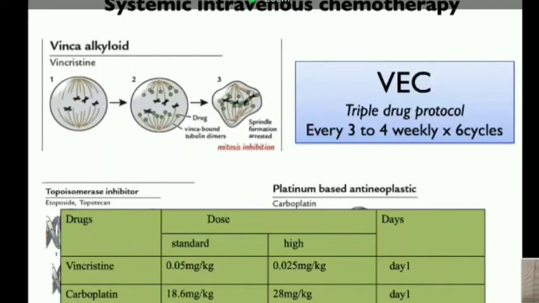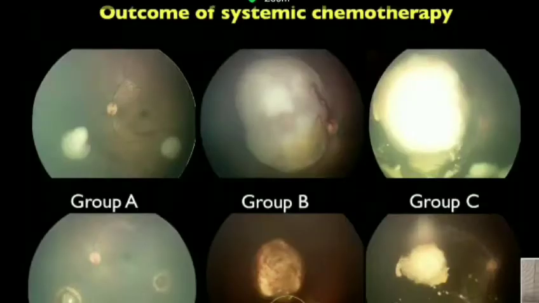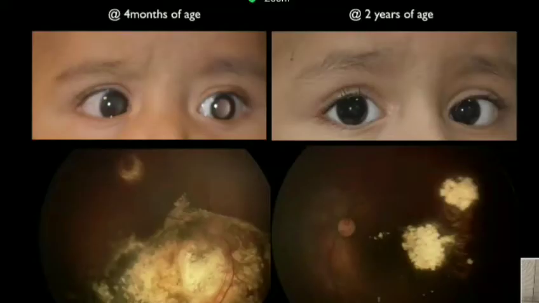I'm not going into the dosage, and this has been widely accepted and approved worldwide as the primary management of retinoblastoma. Now, going about the outcome of systemic chemotherapy, it is excellent in Group A, Group B, and Group C, as you can see here, where you salvage the eyes almost 100% and salvage the vision to some extent in these eyes.